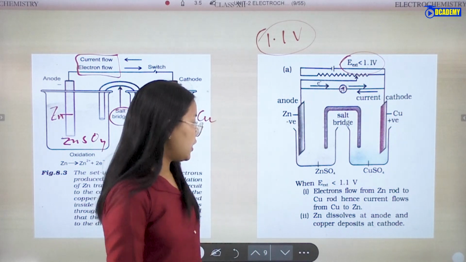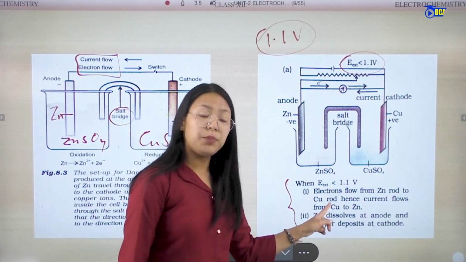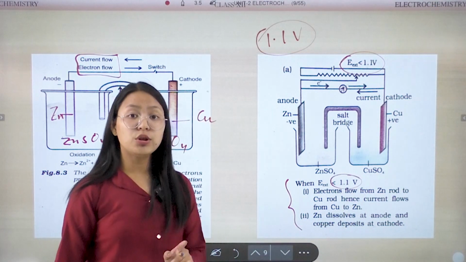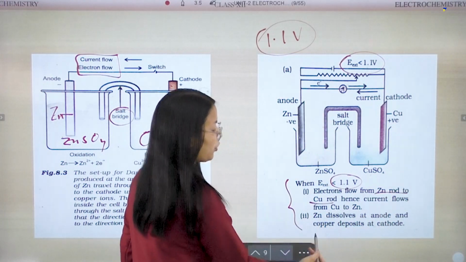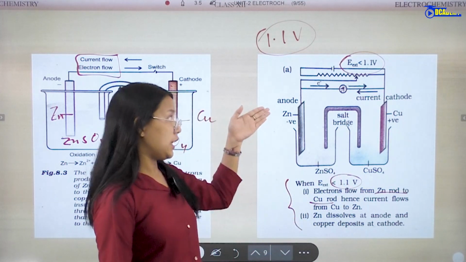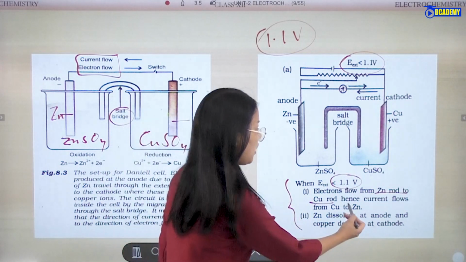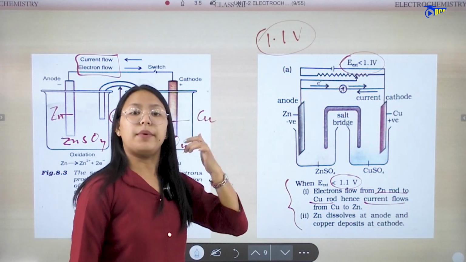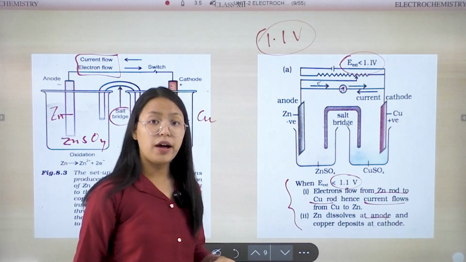Here, point number 1 says that when an external potential less than 1.1 volt is applied, electrons flow from zinc to copper. So the electron flow is from zinc to the copper side, and hence the current flows from copper to zinc. Then here, zinc dissolves at the anode.